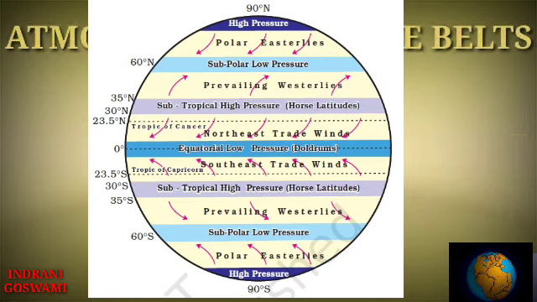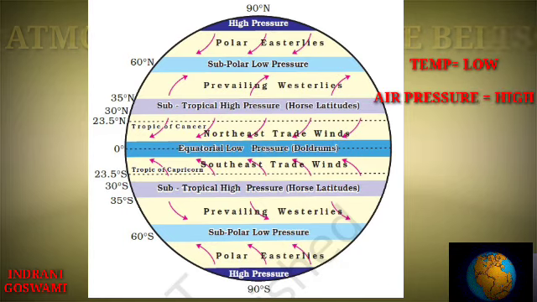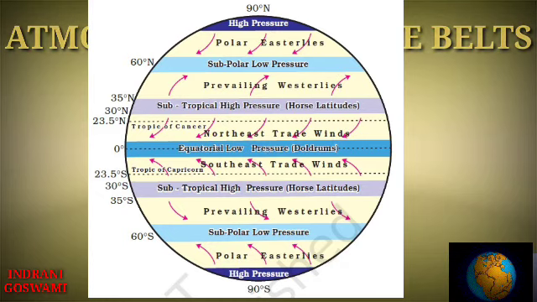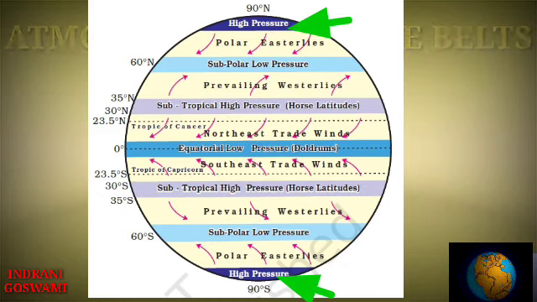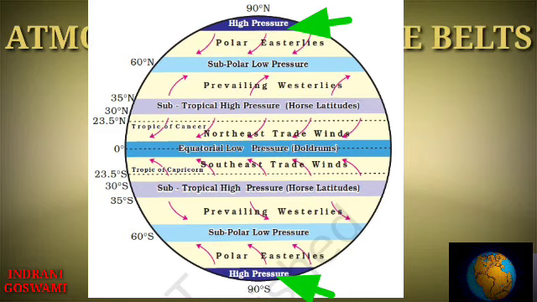Again I am repeating, though at the poles the temperature remains very cold, the atmospheric pressure will be high.